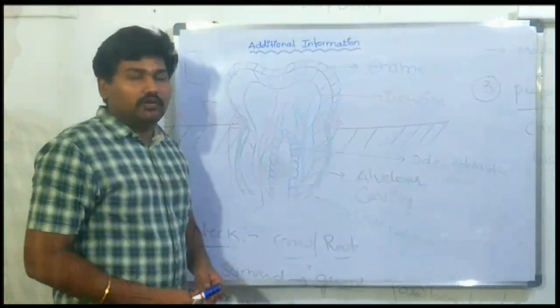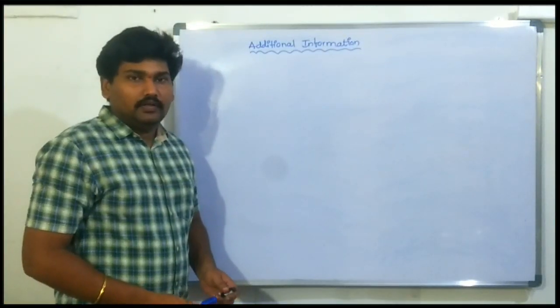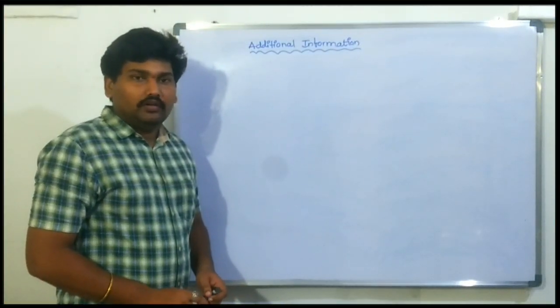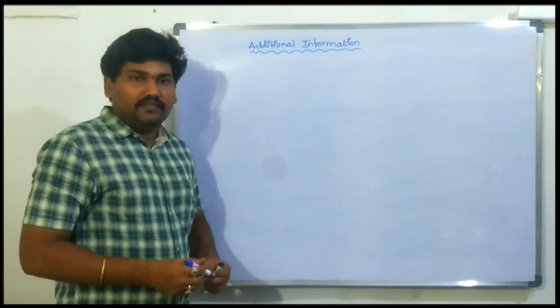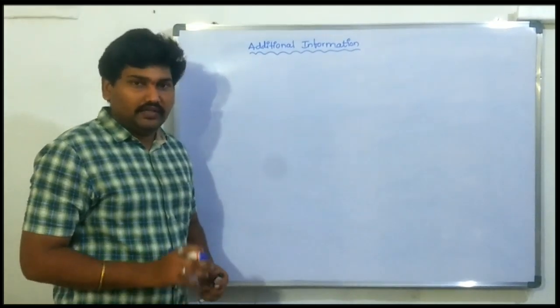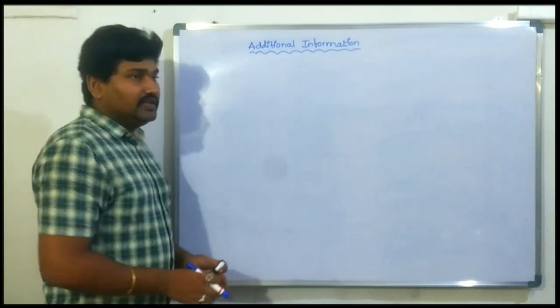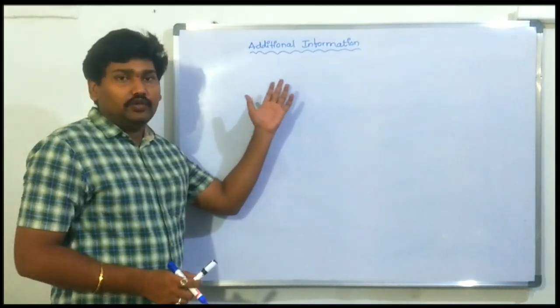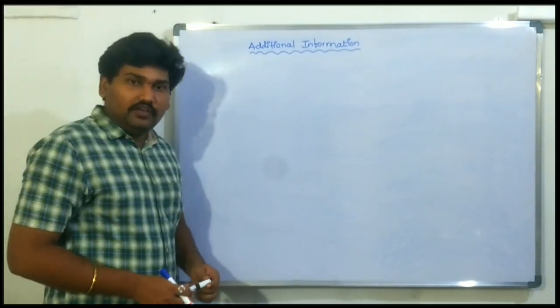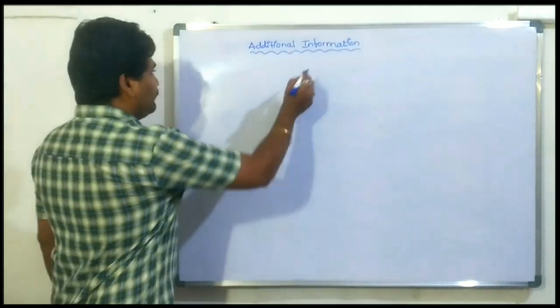Teeth originate from ectodermal and mesodermal origin, we know that, but the additional information is that they are useful in the evolutionary process.